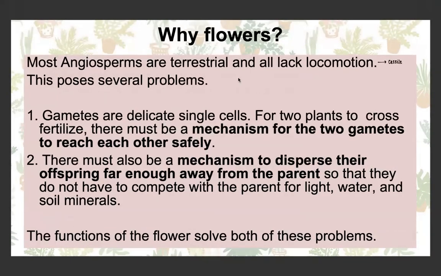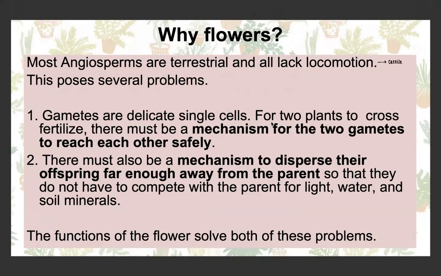Why do plants use flowers? Well, we need to find a solution for not being able to move. Plants obviously lack locomotion, they can't move, which means that the gametes, which are single, delicate cells, are easily damaged. They need to cross-pollinate, they need to move to different flowers. But since plants can't move, we need a solution for this.